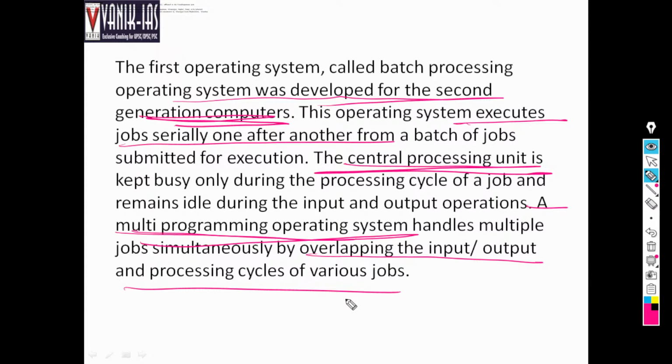Somewhere we are working, and at the same time we may click on the PowerPoint system, and at the same time we will click on a video, and both will work, right? So multiple things are happening, so there is overlapping of input and output processes. These things will happen, right? So a multi-programming operating system handles multiple jobs.